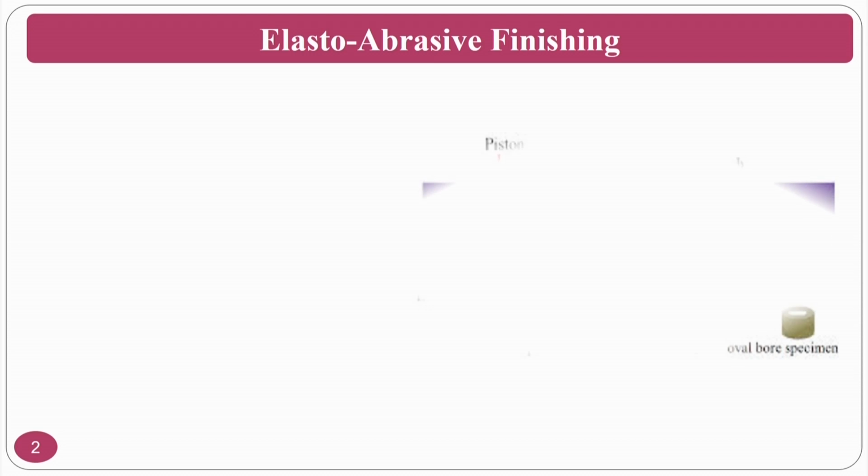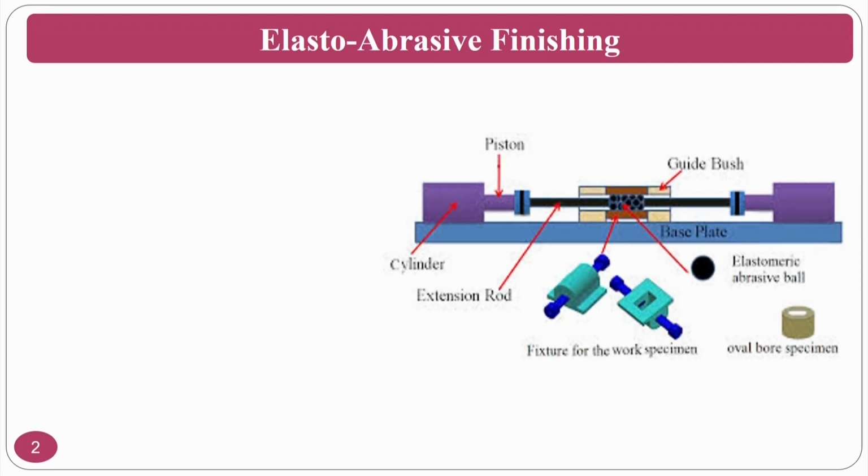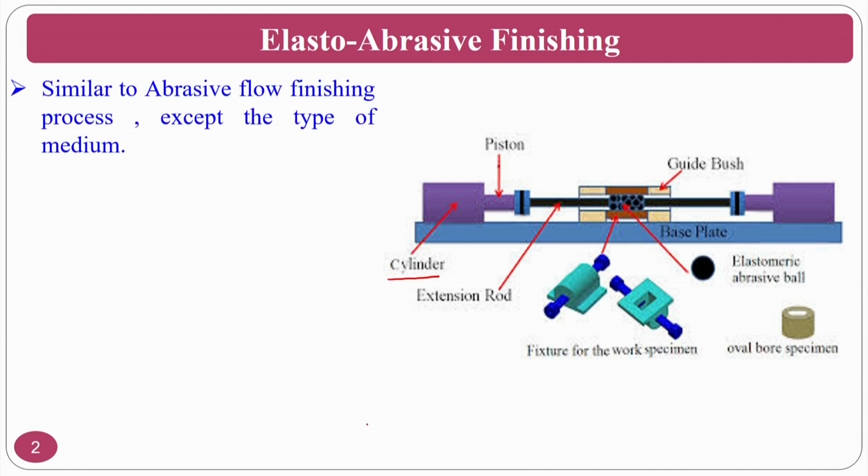The first one we are going to see in week 4, or sometimes, if fewer classes are there in week 3, this particular process may also be covered in week 3 itself, is the elasto abrasive finishing process. This is approximately similar to the abrasive flow finishing process that you have seen in week 3. Here you will have hydraulic cylinders, and a medium placed inside the workpiece.